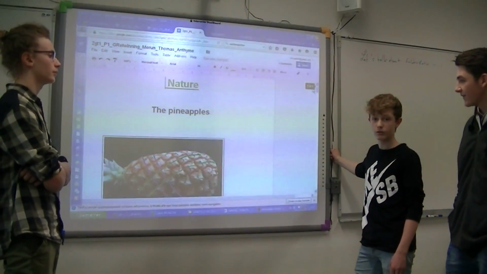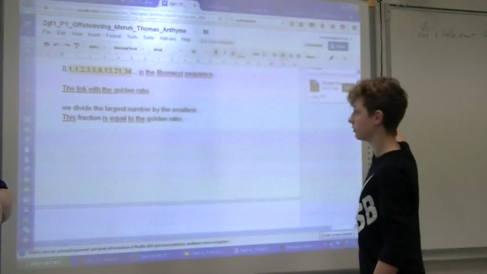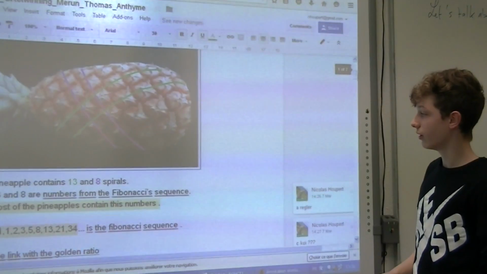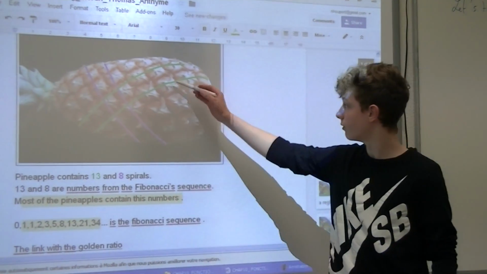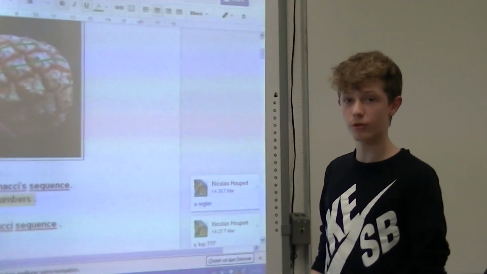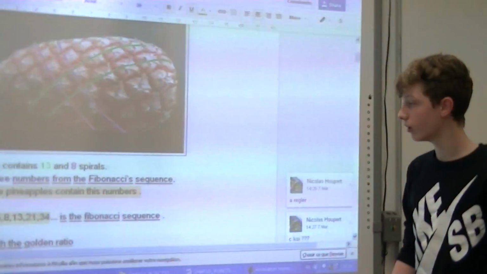Let's talk about the golden ratio in nature. The pineapple contains 13 and 8 spirals. Okay, 13 and 8. 13 and 8 are numbers from the Fibonacci sequence. Most pineapples contain these numbers.